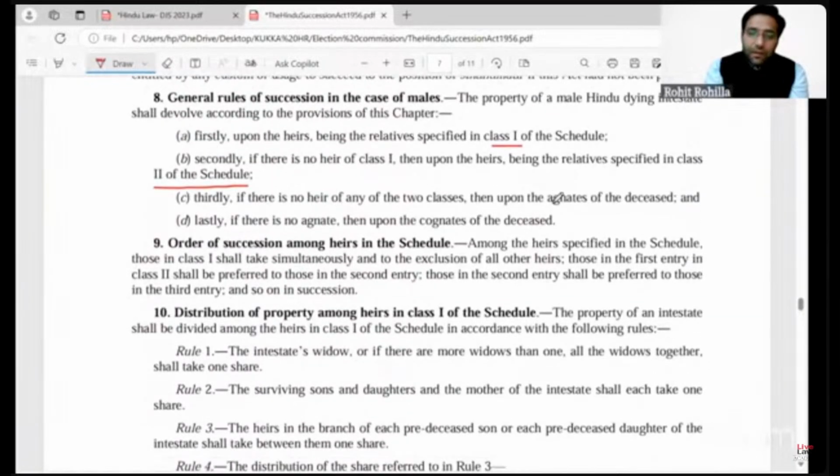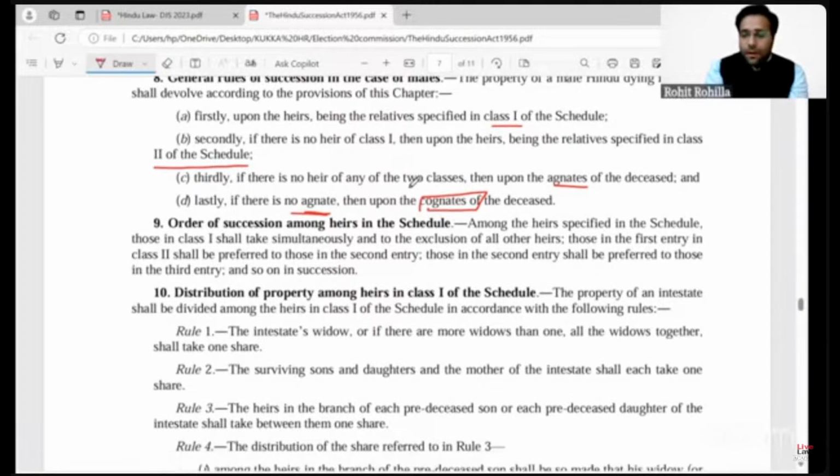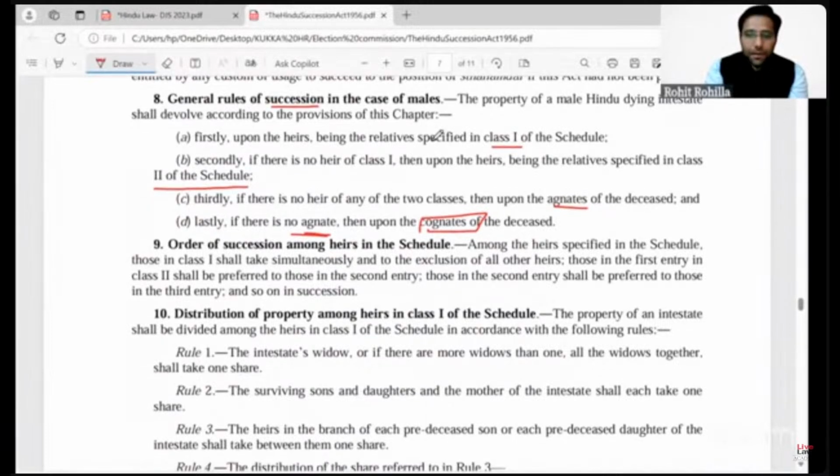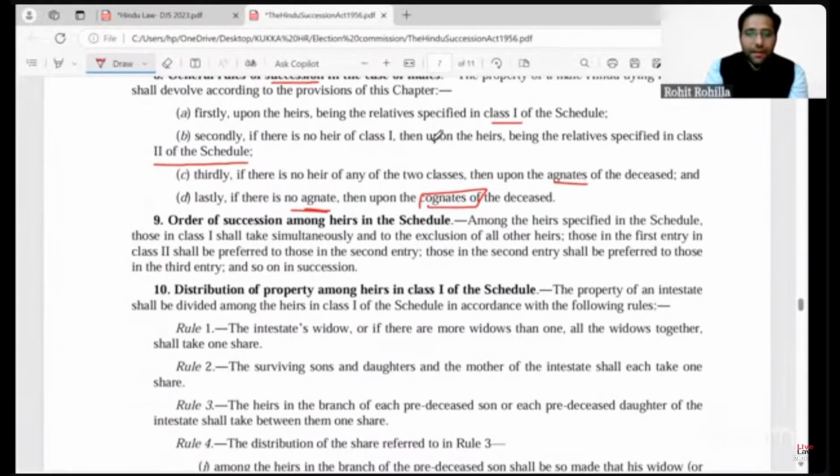And thirdly, we have agnates, and lastly, when there are no agnates, we have cognates. These are the four classes of heirs prescribed by section 8 when the private property of a male is to succeed. We need to bear in mind that there are four classes of heirs.